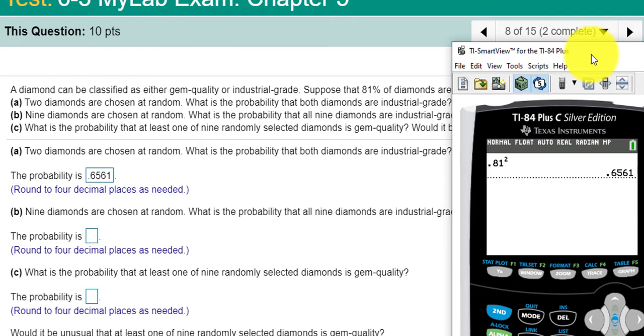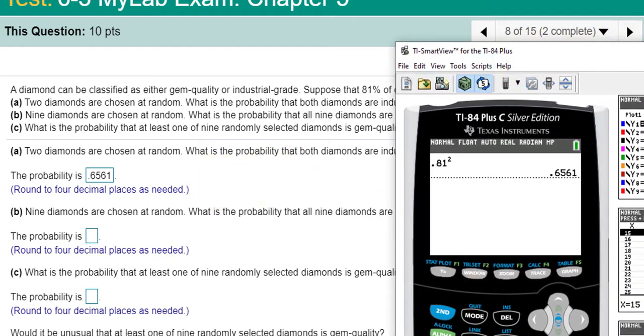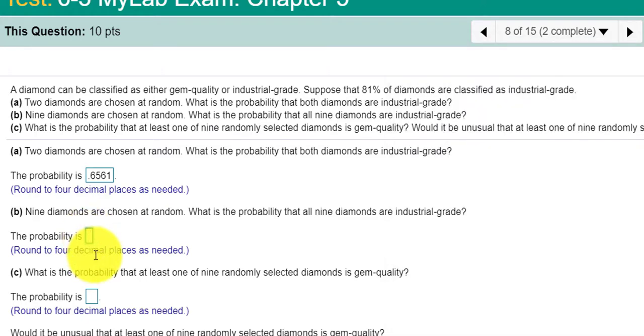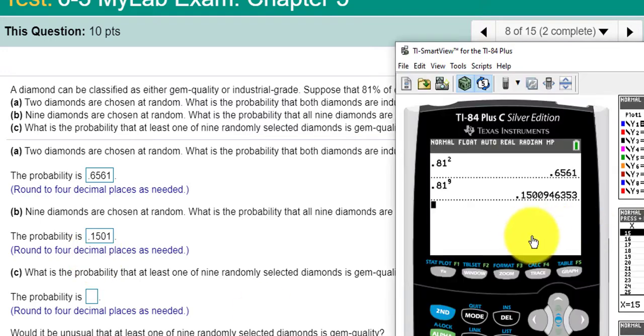Next, what's the probability that 9 are industrial grade? So it's 0.81 raised to the 9th power, right? The chances decrease. So 0.1501. Let's just double check that I did that correctly. 0.150, and I rounded that 9 to a 1, right?